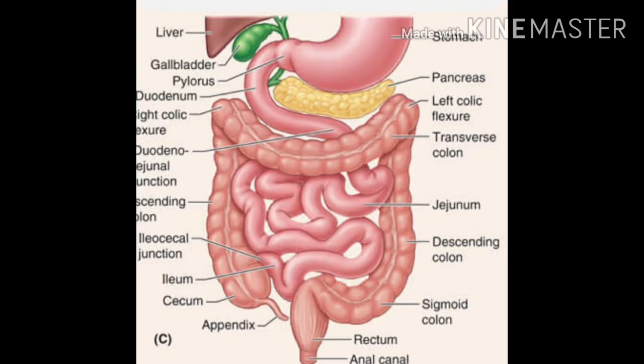The stomach is a bag-like structure. The walls of the stomach contain gastric glands. These gastric glands secrete gastric juice. Gastric juice contains hydrochloric acid. The role of hydrochloric acid is to kill the harmful microorganisms that enter along with food. And there is another role of hydrochloric acid.